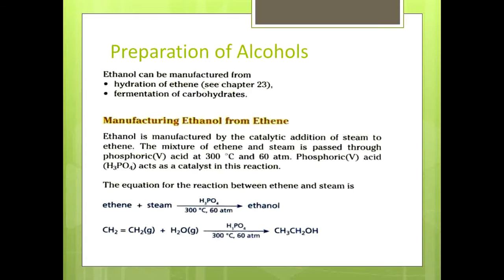of 60 atmospheres. The equation for the reaction between ethene and steam is: ethene reacts with steam in the presence of phosphoric acid, 300 degrees Celsius temperature and 60 atmospheres pressure. It converts into ethanol. CH2=CH2 reacts with steam and it produces CH3CH2OH, which is ethanol.